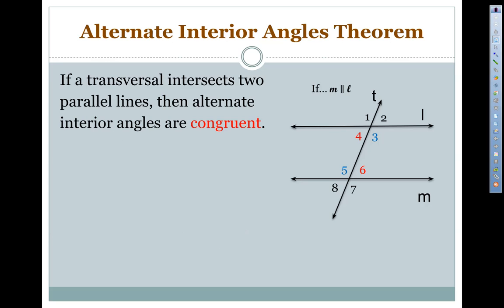Next one is the alternate interior angles theorem. If a transversal intersects two parallel lines, then alternate interior angles are congruent. So if line M is parallel to line L, then angles 3 and 5 are congruent and angles 4 and 6 are congruent. They're on alternating sides of the transversal T and they're on the inside of the parallel lines.